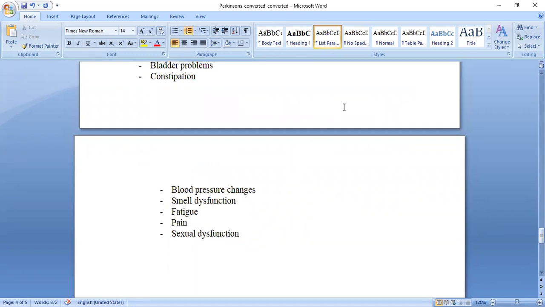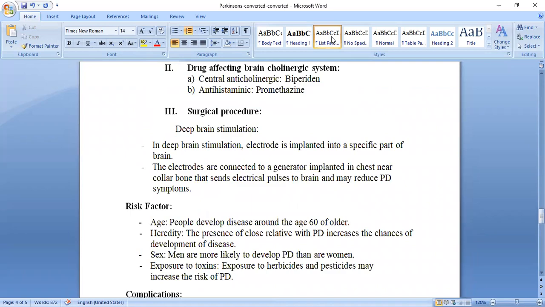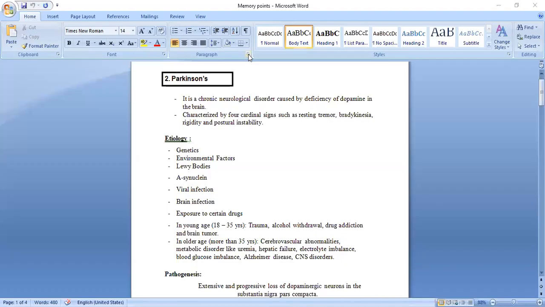We will see another one, that is, in short, we will see memory points. Okay. Again, I will share one, how you have to remember this one. Say, Parkinson means what? In short, I will explain once again. Parkinson, it is the chronic neurological disorder.